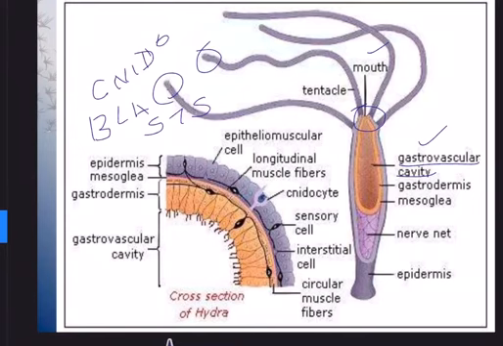Polyps are attached forms, and they produce medusa. Medusa is a free swimming form. Remember, polyp is an attached form. Medusa is a free swimming form. And the polyps produce medusa asexually, whereas medusa form the polyps sexually.